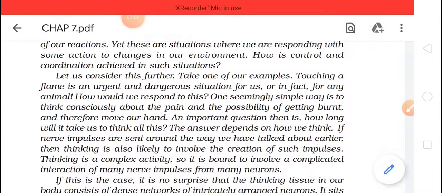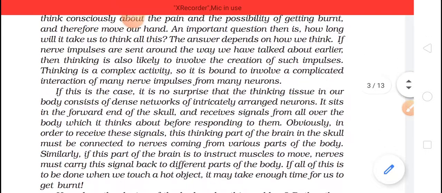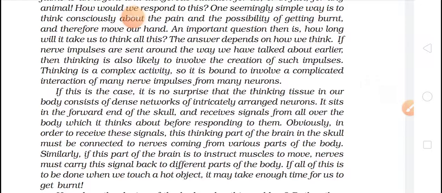Okay, thinking is a complex activity, so it is bound to involve a complicated interaction of many nerve impulses from many neurons. If this is the case, it is no surprise that the thinking tissue in our body consists of a dense network of intricately arranged neurons.